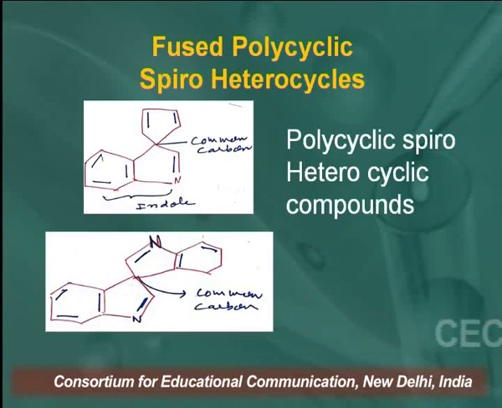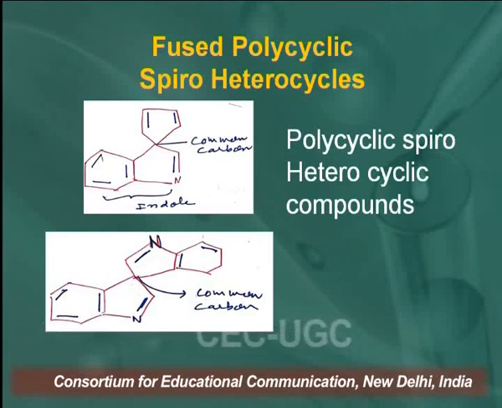There are 3 rings, and out of the 3 rings, 2 rings have only one common carbon atom, one common joint. You can see here the indole, which has fused carbon atoms, but besides that there are 2 rings having a common carbon joint. So, this is an example of fused polycyclic spiroheterocycles.